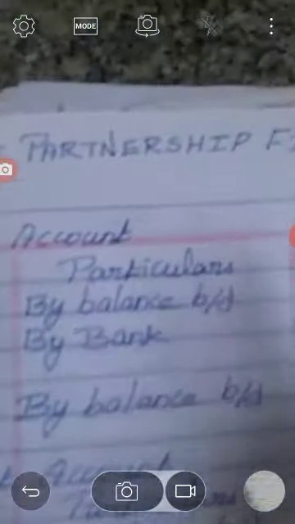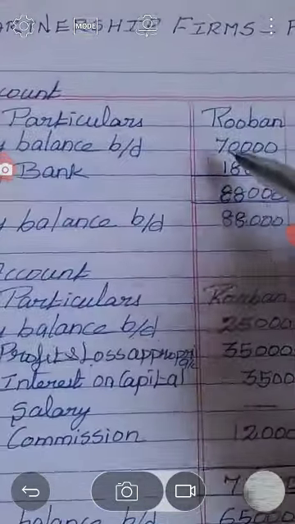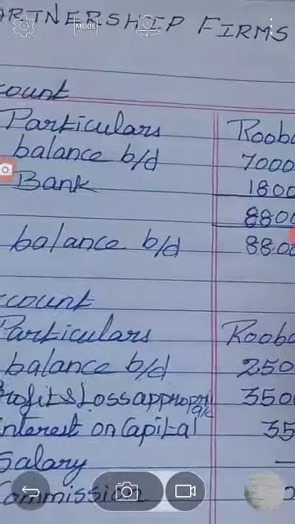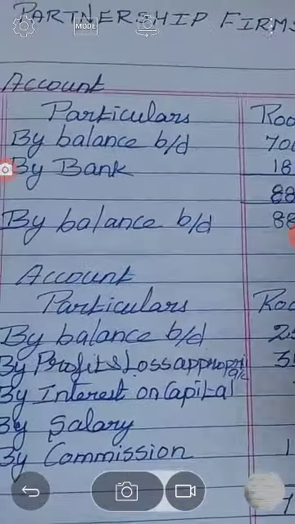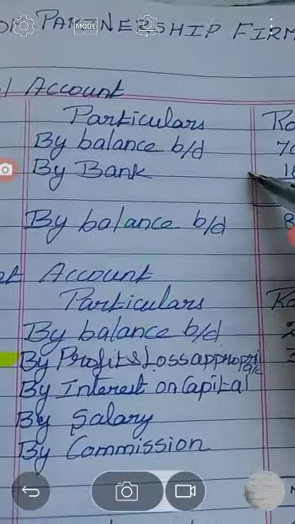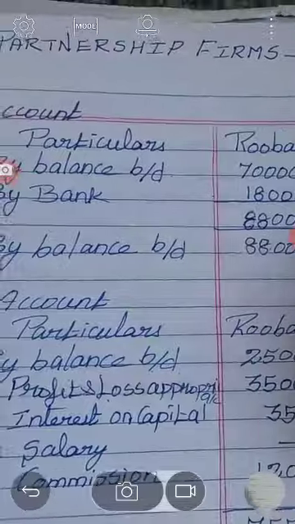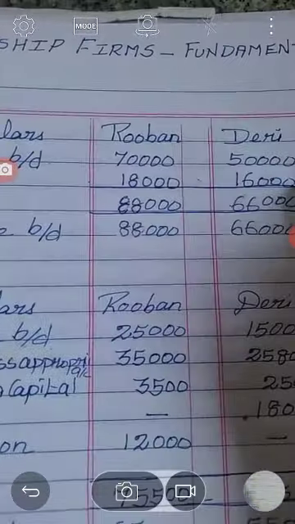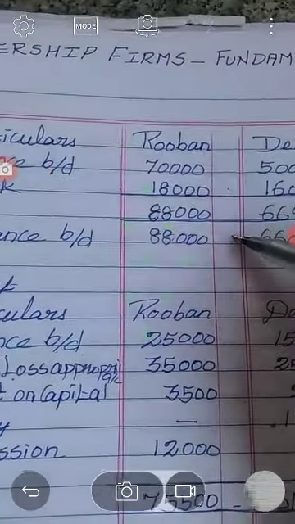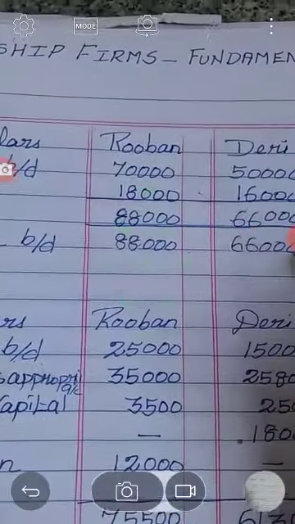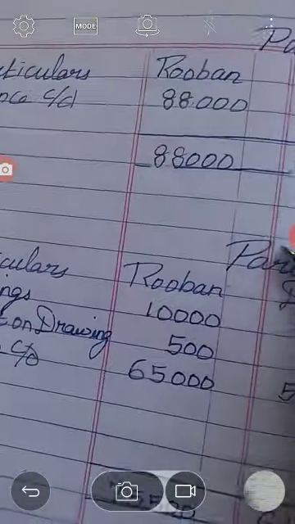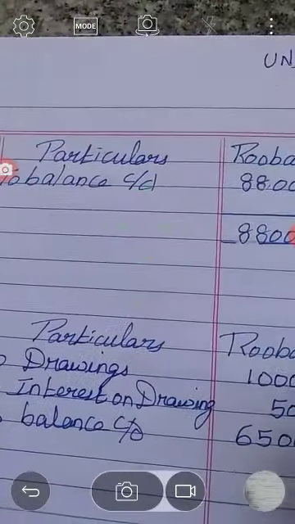Here, by balance b/d 70,000 and 50,000. Then additional capital: bank account debit to partners capital, so in the partners capital we record it as by bank 18,000 and 16,000. Now you have to balance it. The totals are 88,000 and 66,000, and the same amount should be carried to the debit side. So, to balance c/d.